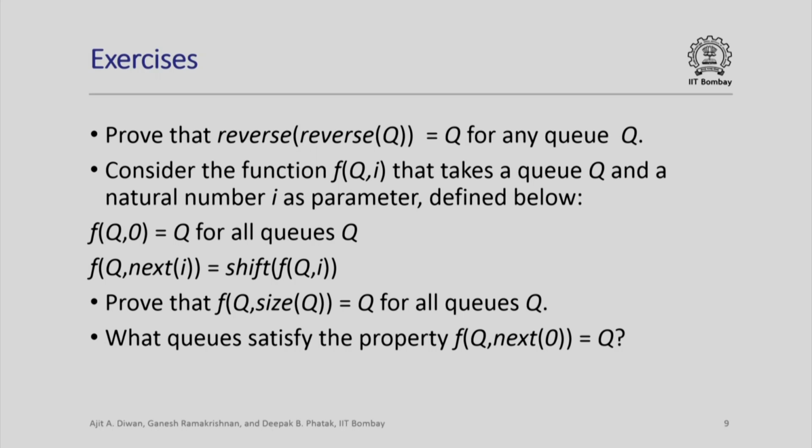Okay. We have defined the shift operation as removing the first element of the queue and putting it at the end of the queue, right. So if we apply this operation size q times, we should get back the same q as the original q. So try to prove the formula that f of q comma size q is always equal to q for all queues q. And now what queues will satisfy the property that if you shift this once, you will get back the same q, that f of q comma next 0 is essentially q.